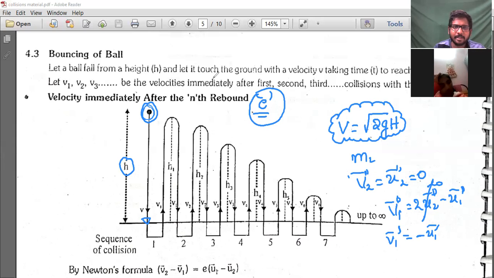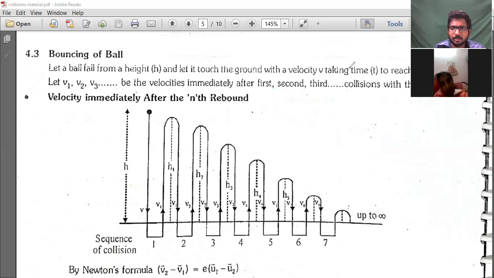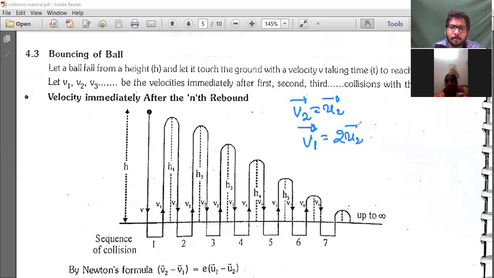So now let me, can I erase this? Let me solve this. What we have studied, the bigger case, very bigger case. When E formula, what is that? V2 is equal to U2. The bigger one will remain the same. But what will happen if you solve the problem? V1 is equal to 2U2.